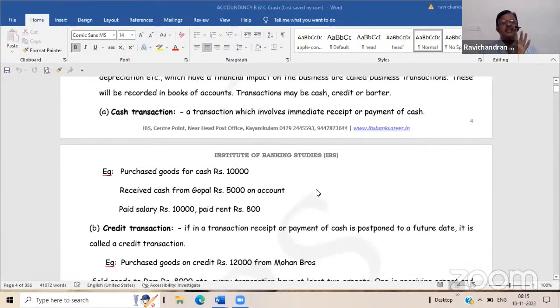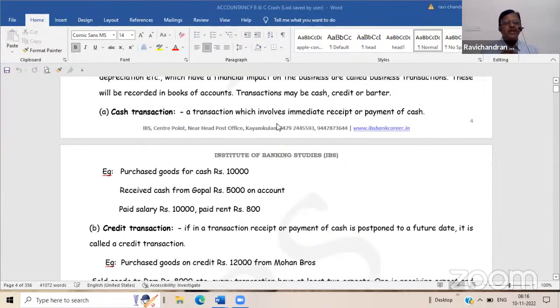Broadly, business transactions are classified into two categories. The first one is cash transaction, wherever immediate payment or receipt of cash is happening. Suppose you analyze one transaction. If there is immediate payment or receipt of cash in that particular transaction, we can say that it is a cash transaction.